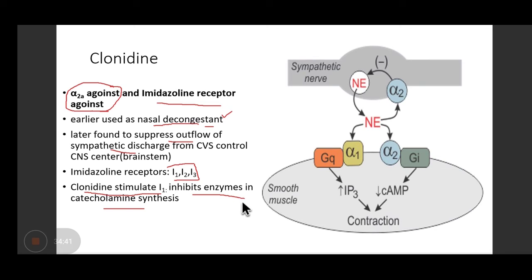Now let's say if we give clonidine intravenously, what can happen to the blood pressure? Will it increase or decrease, and why? Clonidine, if given through the IV route, what will happen to the blood pressure? Ashwath has written it can cause hypertension due to peripheral alpha action. Very right. The alpha receptors which are present peripherally, it is going to act on those, and that will lead to vasoconstriction. So it can cause hypertension.